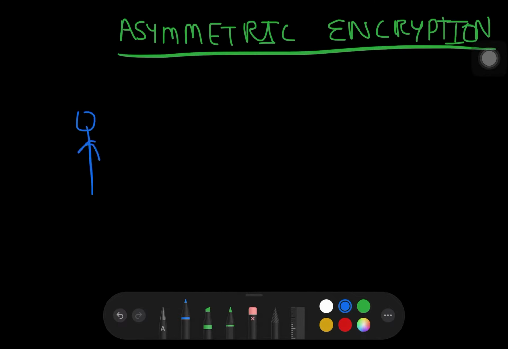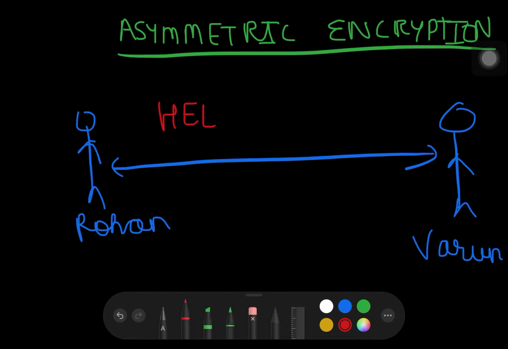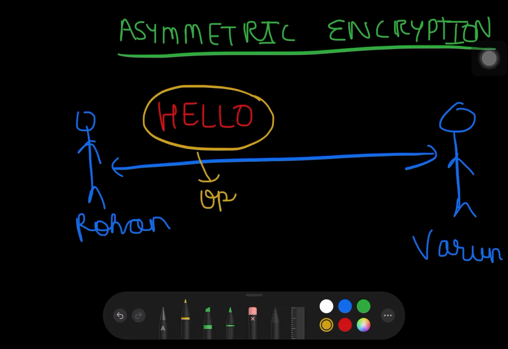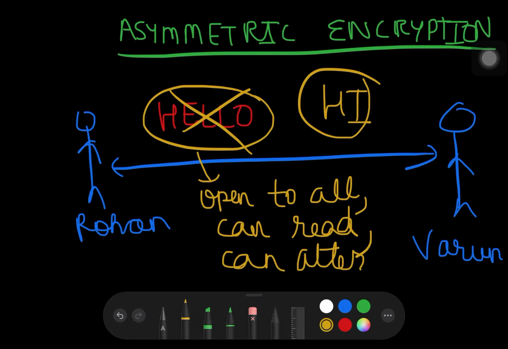Say there are two people, Rohan and Varun, and they both are communicating with each other through a medium or channel. Say Rohan sends a message hello to Varun. The problem with this type of message sending is that this message is open to all. So anyone tapping the channel can read the message, can even alter the message. So say if this message is transformed into say hi, Varun won't even know that this message was changed.